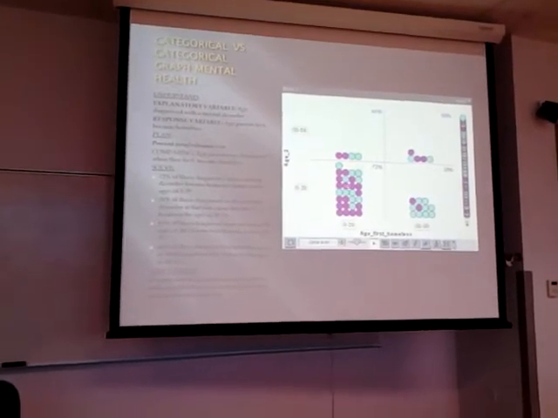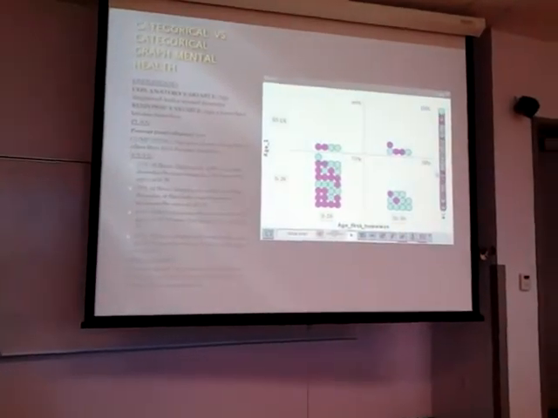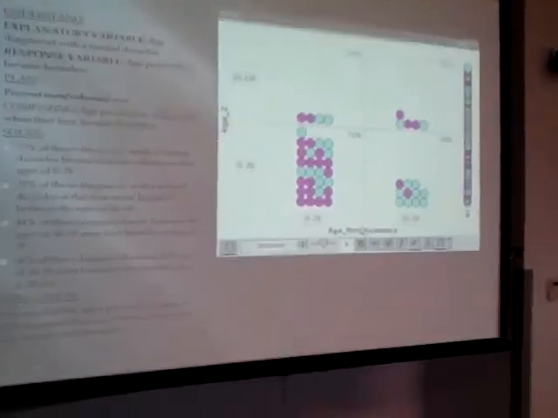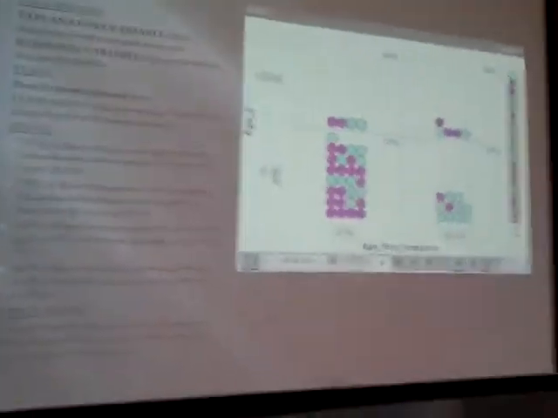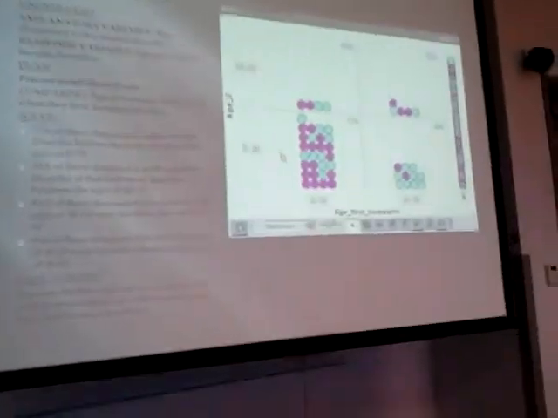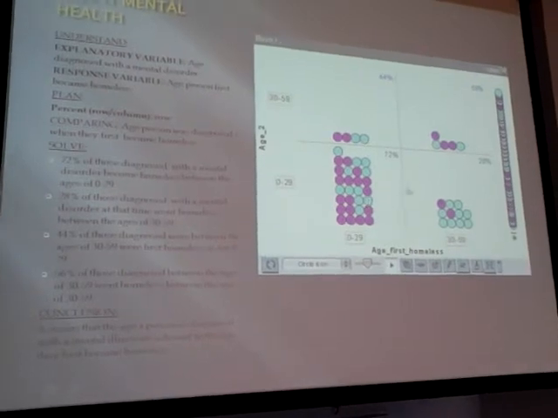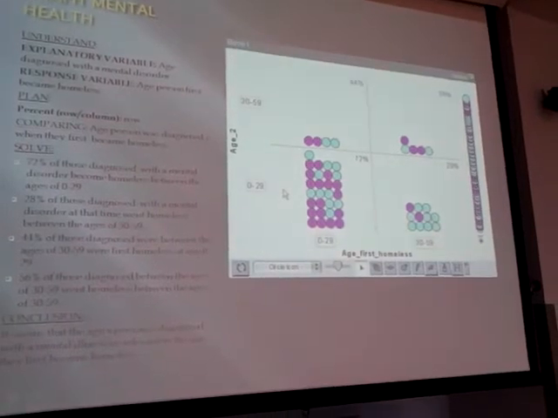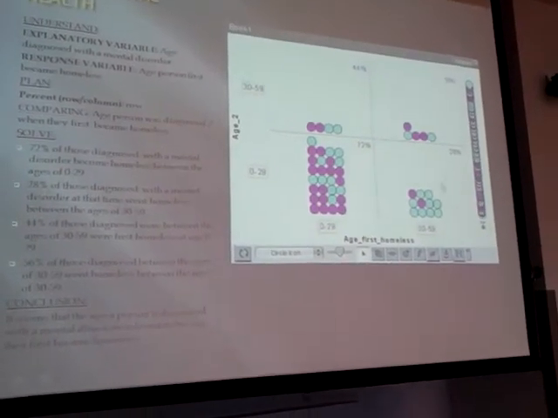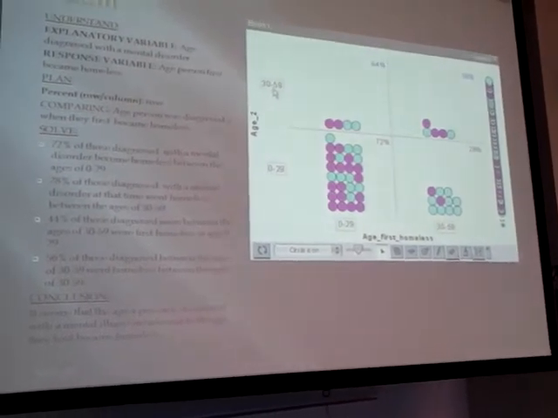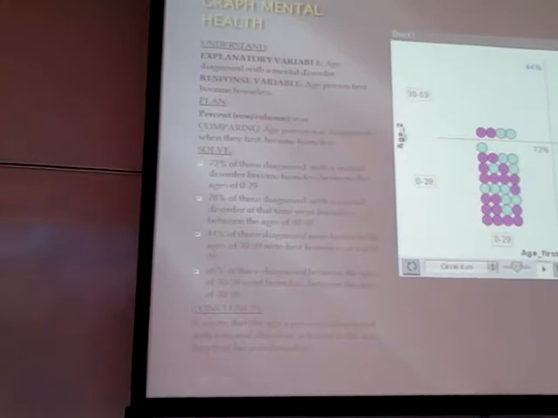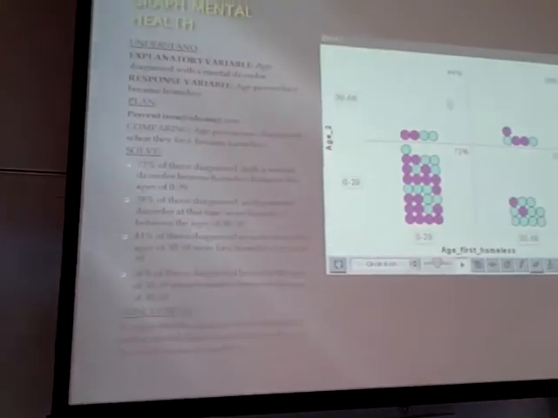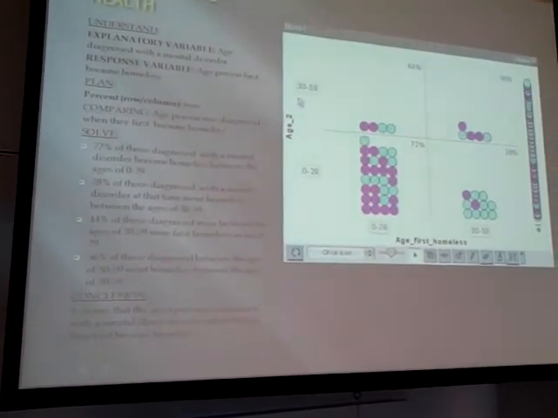And it shows when they were diagnosed with a mental health issue, and then this is when they first became homeless. So from age 0 to 29, the people that were diagnosed with a mental health issue, that's when they became homeless. And that's 72% of them became homeless at age 0 to 29, and only 28% of them became homeless at 30 to 59. And at age 30 to 59, if they were diagnosed with a mental health issue, 56% of them became homeless at age 30 to 59, and only 44% became homeless at 30 to 59.